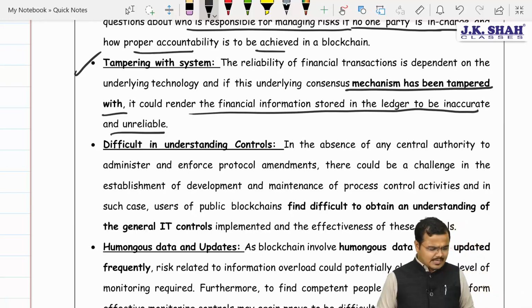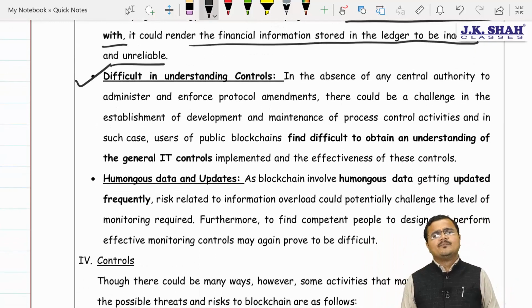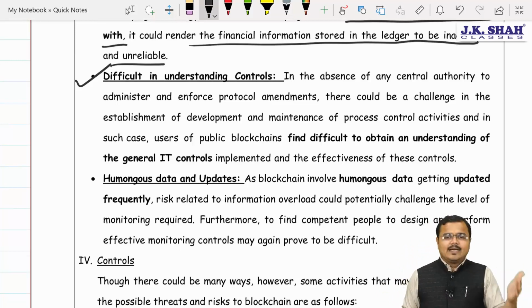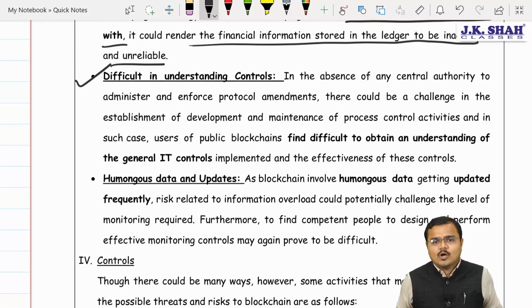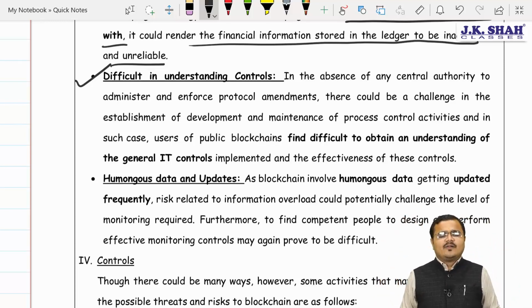Third major problem we are facing, it's a what? Sir, difficulty in understanding the controls only. Because we don't have any centralized system. Nobody is there to decide the protocols for the system. Nobody is amending the system from time to time. Nobody is updating the system from time to time. So how would everyone come to know about the controls? What controls do we need to apply in order to minimize the risk?